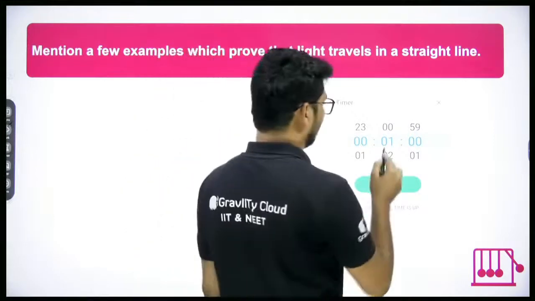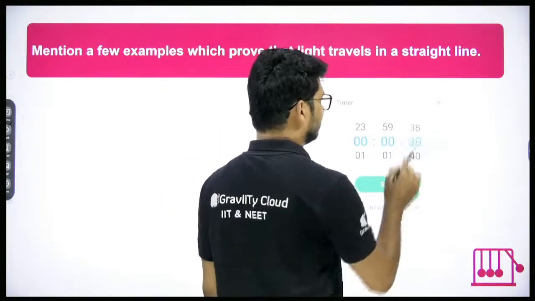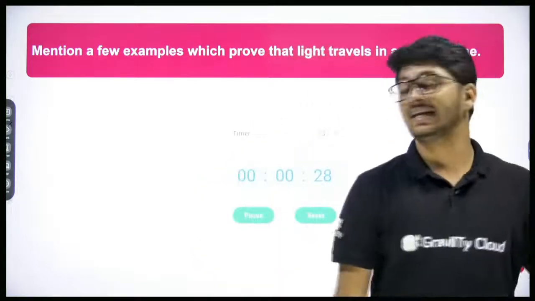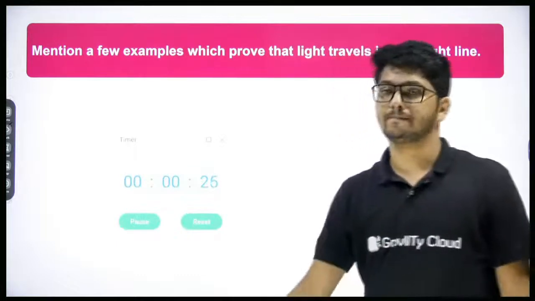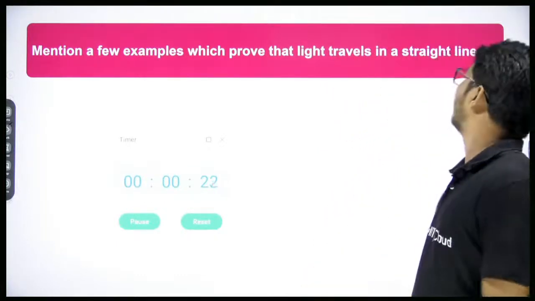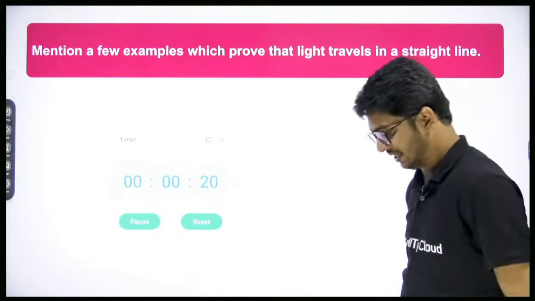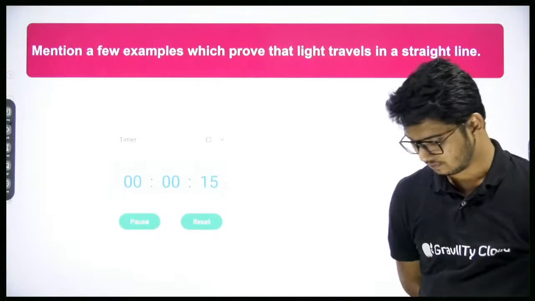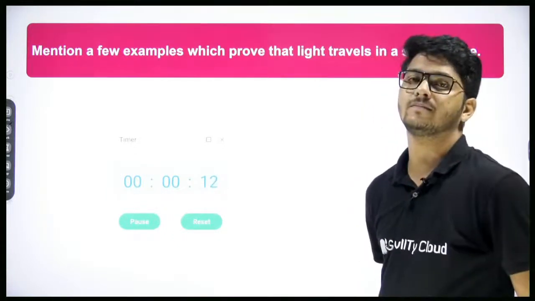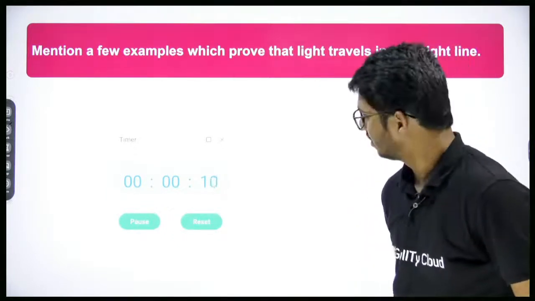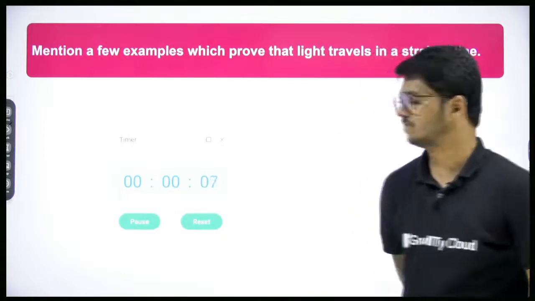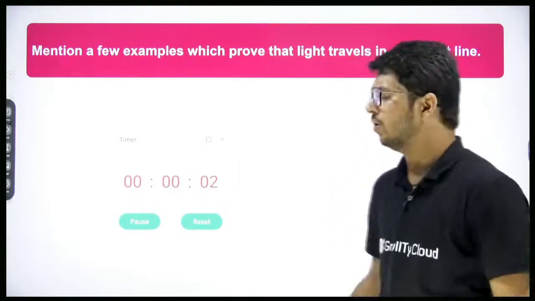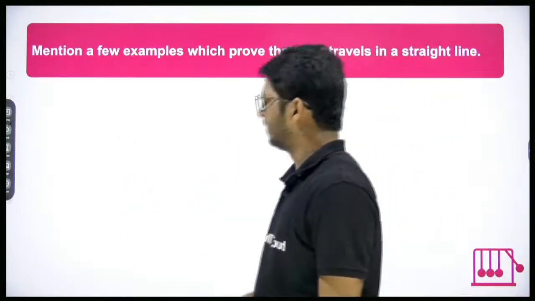So please write down a few natural examples which can explain the rectilinear propagation of light, which prove that light travels in a straight line. Three, two, one. The time is up.